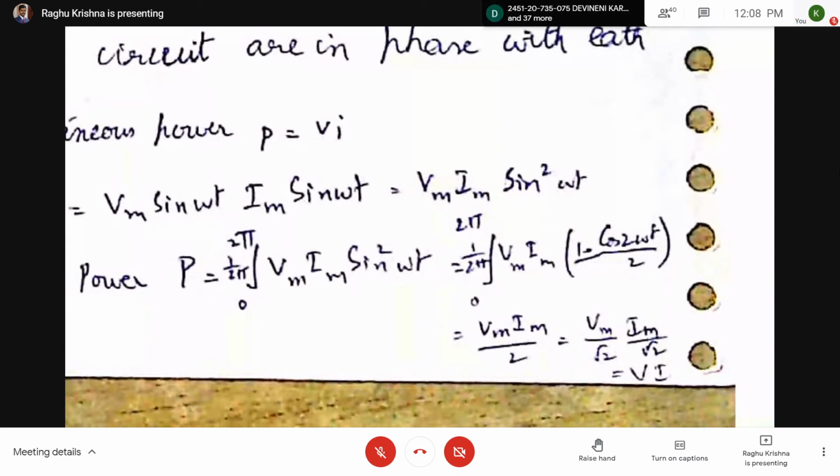Vm by root 2 is Vrms, and Im by root 2 is Irms. So for a resistor circuit, the power is given by Vrms Irms. While drawing the phasor diagrams also, we are going to use Vrms and Irms instead of peak values, as you will see further.